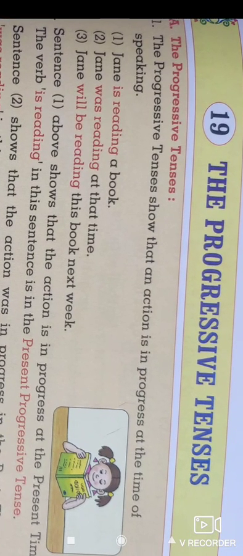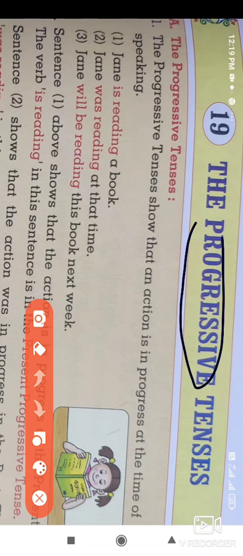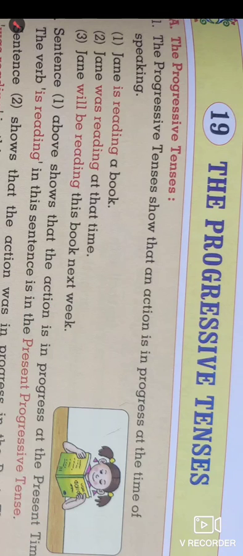The word progressive itself gives us the meaning of the sentence, that the action is continuing. It means the action has already started, but that action was not complete. So it is a continuing process. These tenses are the progressive tenses.